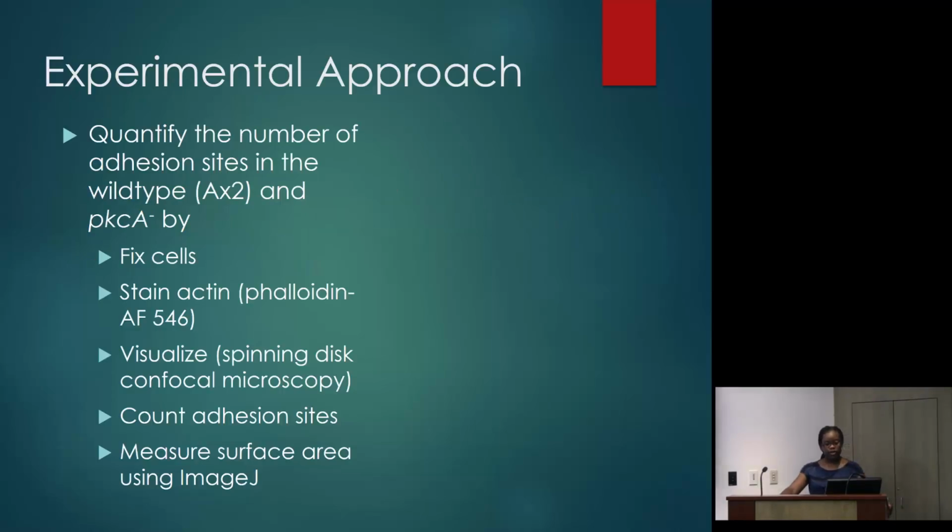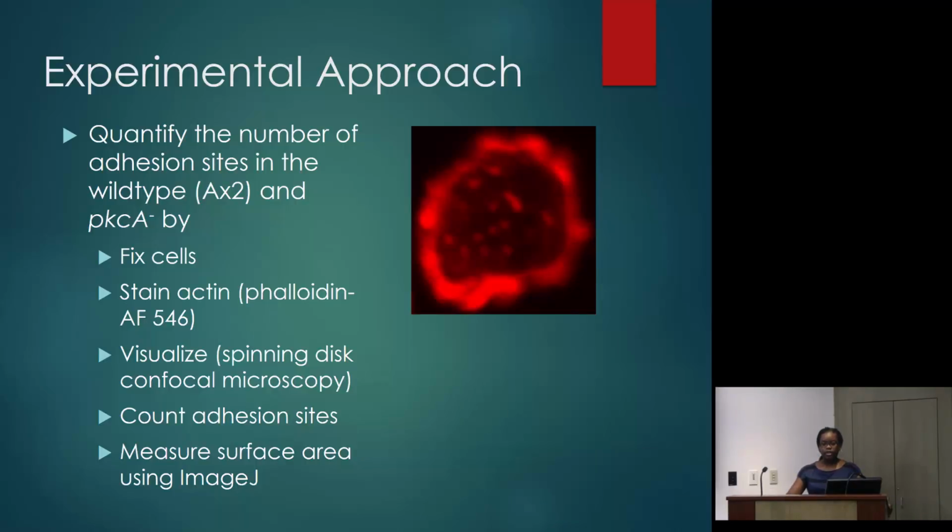In order to quantify the number of adhesion sites in the wild-type AX2 cell and the PkcA- cells, I fixed the cells to a chamber slide, stained the actin with phalloidin Alexa Fluor 546, and visualized them using spinning disc confocal microscopy. After completing steps 1 through 3, I got this image here.